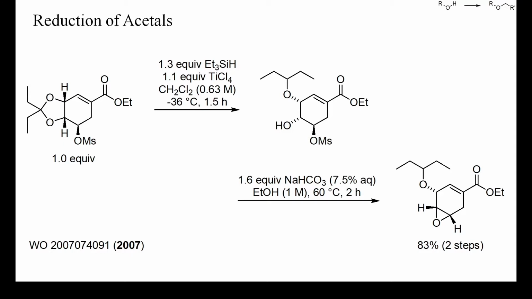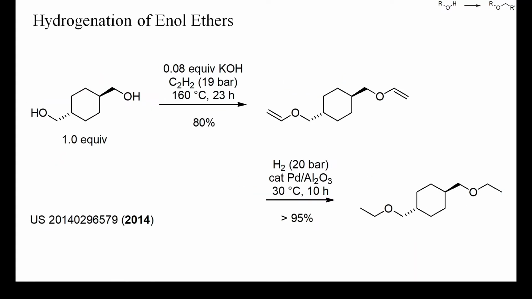As mentioned in the first video of this playlist, substituted ethylene glycols are more acidic than simple alkanols and can therefore be alkylated in protic solvents without the use of strong bases. This is an example of the formation of vinyl ethers by addition of alcohols to acetylene and their catalytic hydrogenation. Both reactions gave high yields and are an inexpensive, environmentally friendly way to convert alcohols into ethyl ethers.